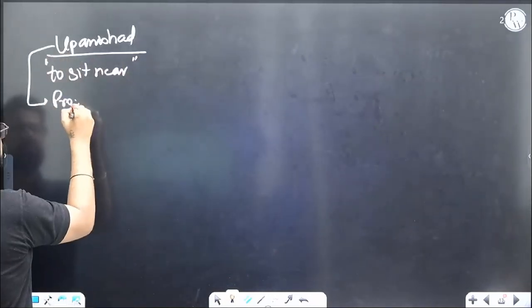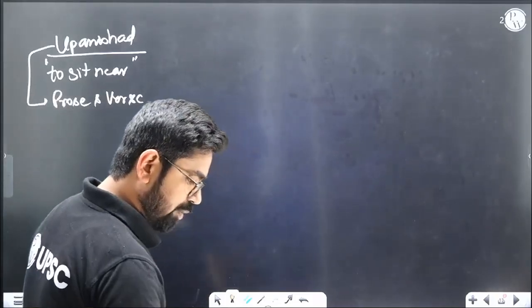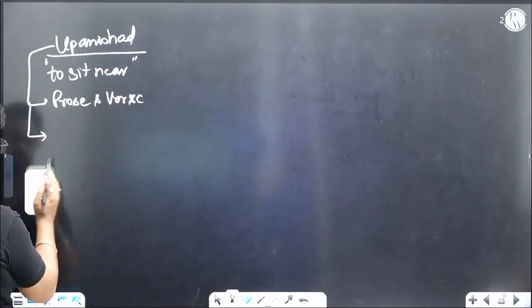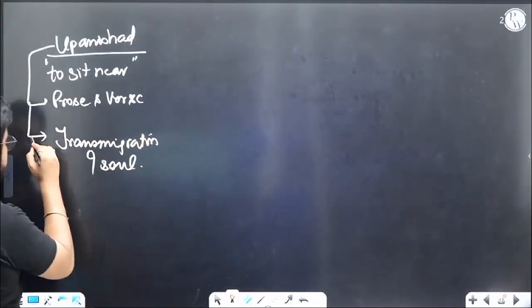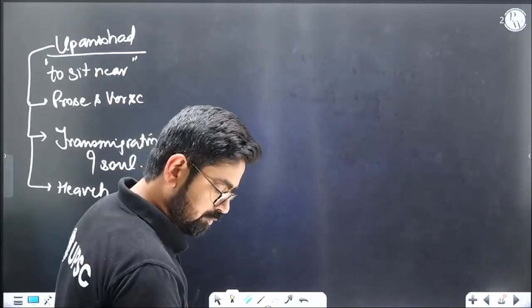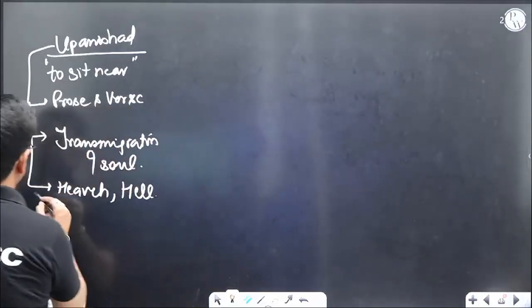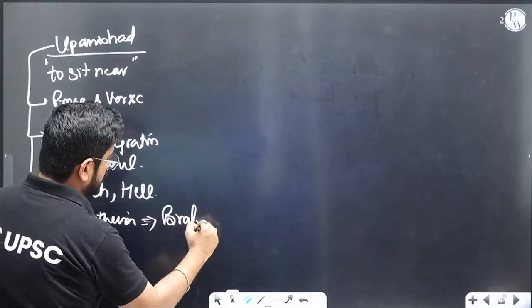It is written in prose and verse both. A few books are in prose, a few books are in verse, so both formats were used, and it is proposing Gyan marg. Now in Upanishad they will talk about transmigration of soul. They will talk about there being something like heaven, something like hell. Most importantly, they will talk about monotheism. They will talk about Brahma.